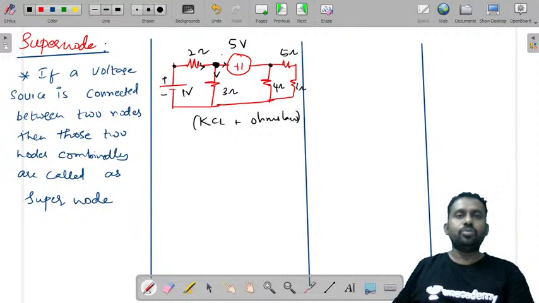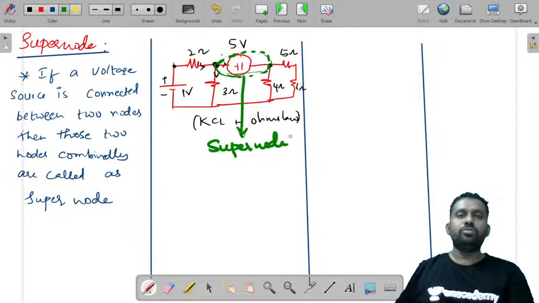So in such a case, these two nodes combinedly are called a super node.